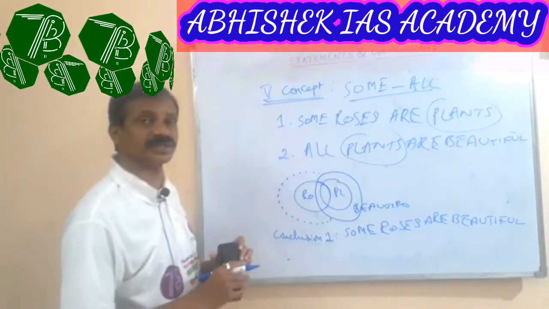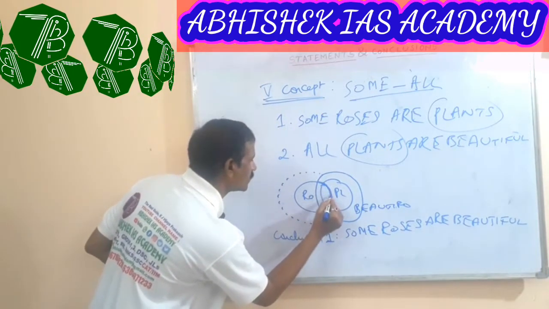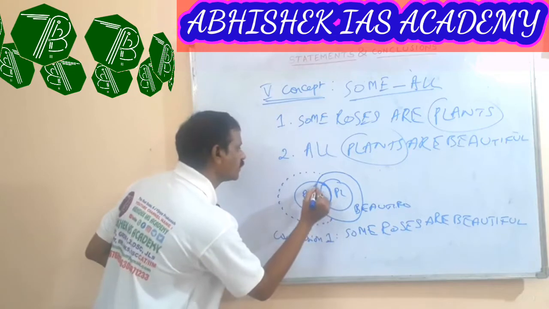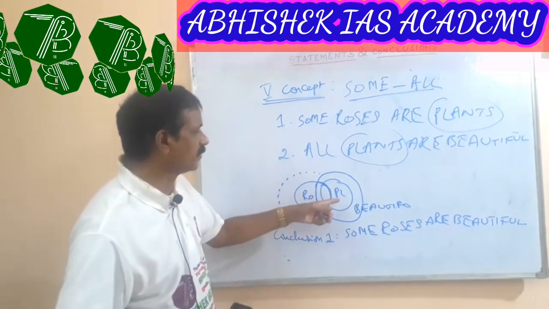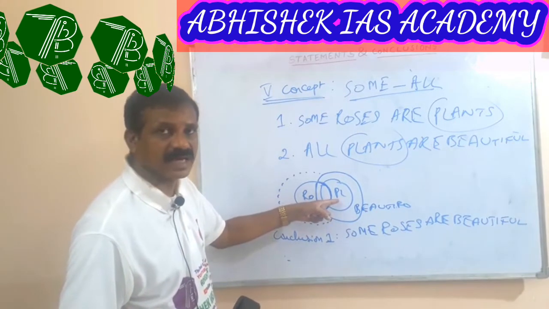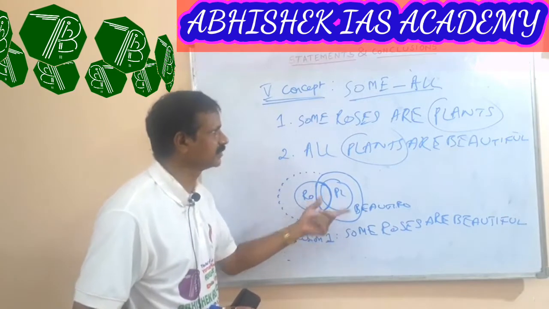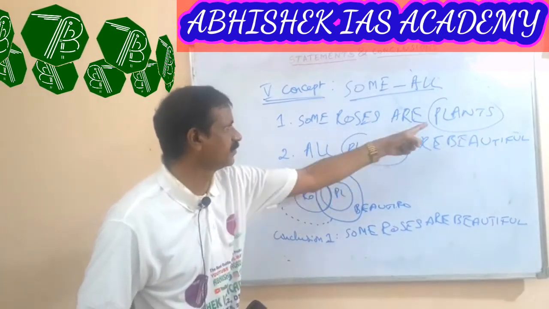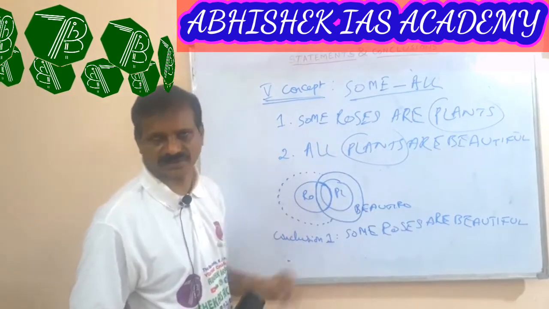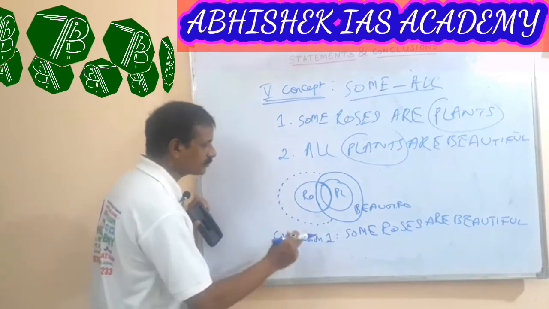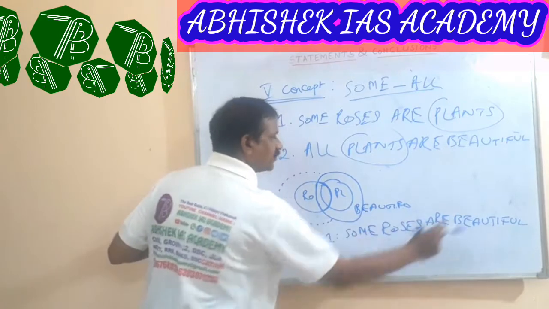The first conclusion is some roses are beautiful. This is the common portion of the roses and beautiful. We omit the plants section from these two sections, roses and beautiful. I already told you we omit the plant word when we go through the conclusion portion. Hence, the first conclusion: some roses are beautiful.